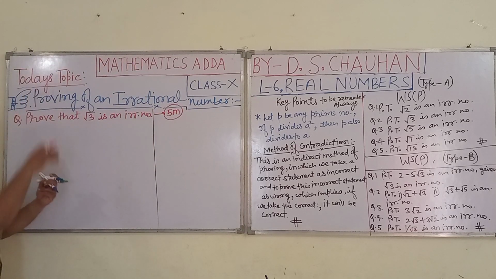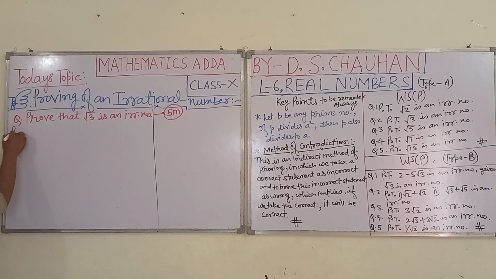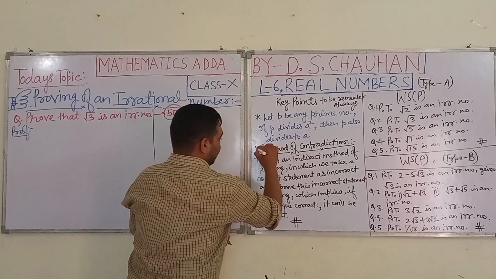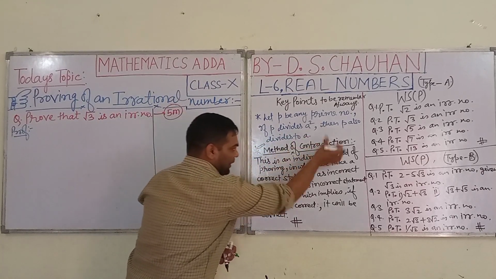Okay students, now try to understand here. The question is, prove that root 3 is an irrational number. Such a proof is always done by the method of contradiction. Here I have given detailed information on the method of contradiction.